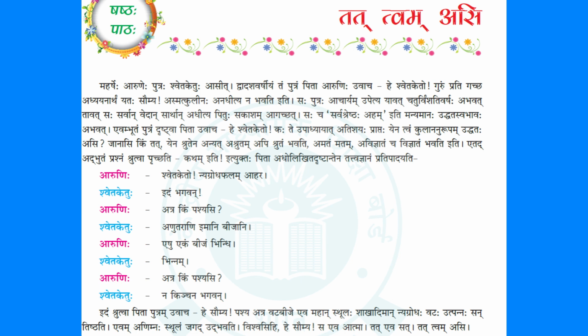There are many Upanishads, but 10 are major Upanishads. Their names are Kathopanishad, Kenopanishad, Prashnopanishad, Ishopanishad, Mundakopanishad, Mandukyopanishad, Taittiriya Upanishad, Chandogya Upanishad, Brihadaranyaka Upanishad. There are many, but these 10 are major. This present lesson is selected from the Upanishad named Chandogya Upanishad. चान्दोग्योपनिषदतः एषः पाठः स्वीकृतः अस्ति तत् त्वम् असि। Very interesting lesson, very short lesson also, but very interesting.